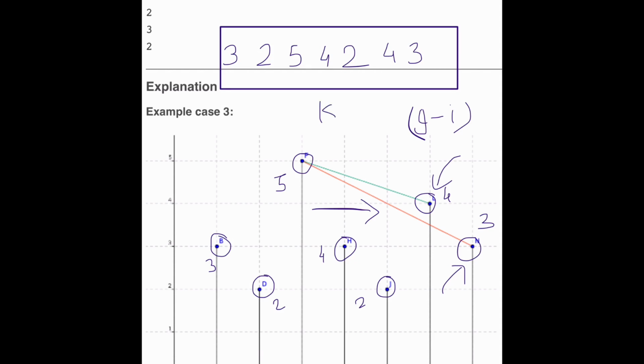Remember they said k from i to j, so no other k is cutting the line segment from 4 to 5. So no other line segment is cutting, hence the paparazzi can take a picture, and this is the maximum distance from where he can take a picture. Because from here also he can take a clear picture, but 6 minus 3 is the maximum, and hence in the output console they have written 3. This is the output of it.